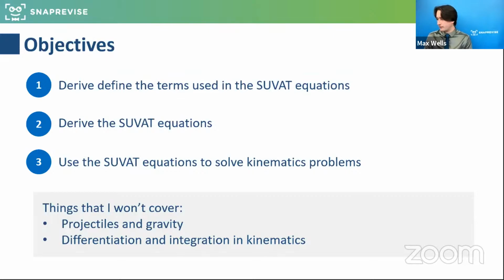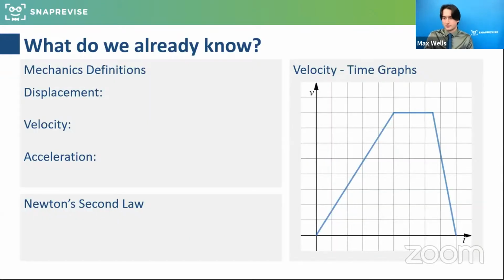I'm keen to get cracking with this topic. It does, as I said, overlap a bit with physics, but we're going to look at it in light of how it will appear in A-level maths. Hopefully a useful reminder if you've seen it before. We're going to look at the terms of the SUVAT equations, derive what the SUVAT equations actually are, and then actually use them to solve kinematics problems. We're not going to do the real extension of this that we see later in year 13, so projectiles and the differentiation part of kinematics, but we are going to focus on SUVAT. Brilliant. So we're going to start with some key ideas that really help us out, some key definitions.